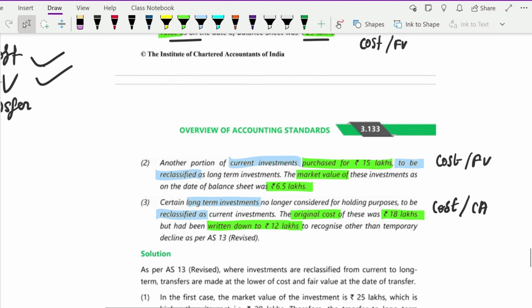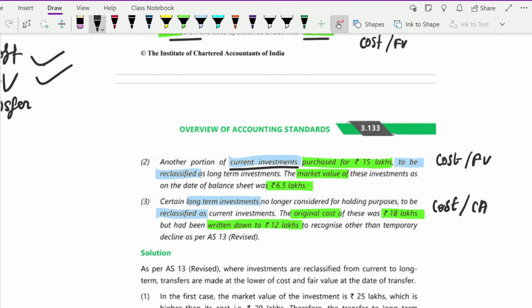Next, you are converting your current investments into long-term investments. You purchased it for 15 lakh. The market value is 6.5 lakh. So again, cost or fair value, whichever is lower. So 6.5 lakh.